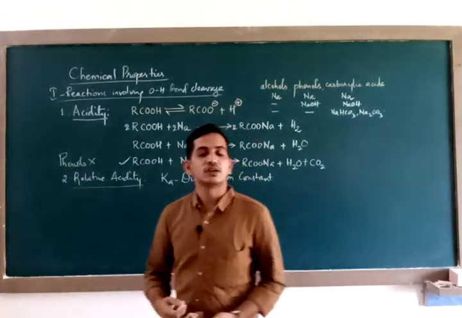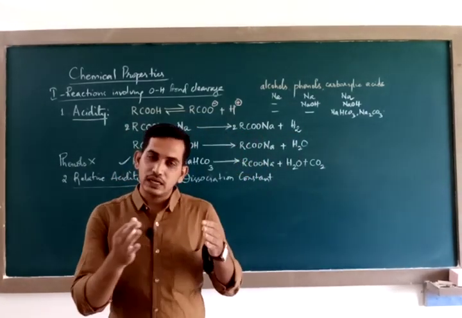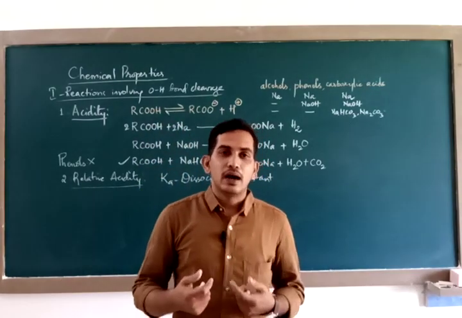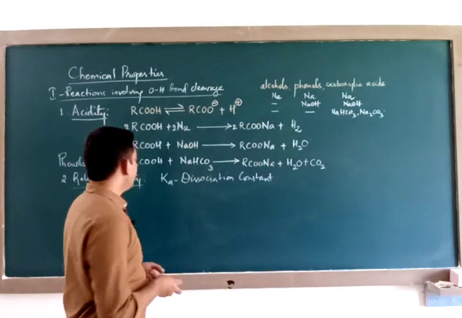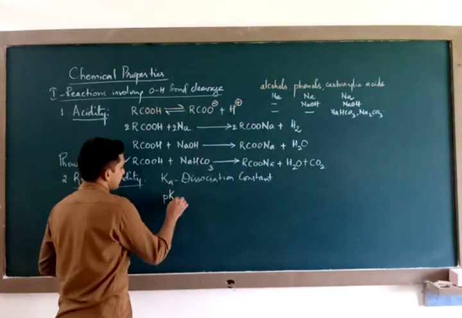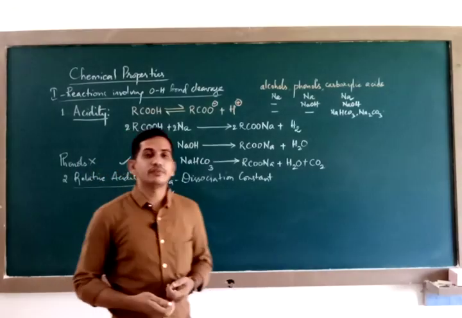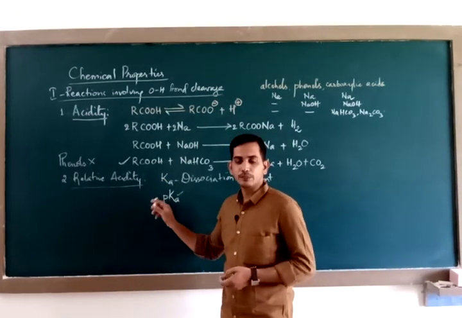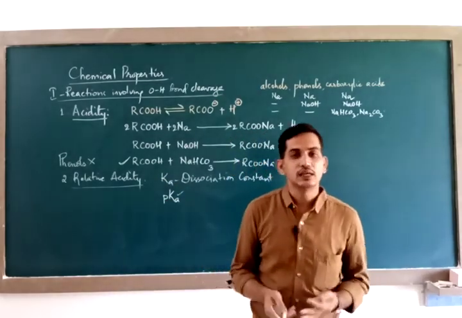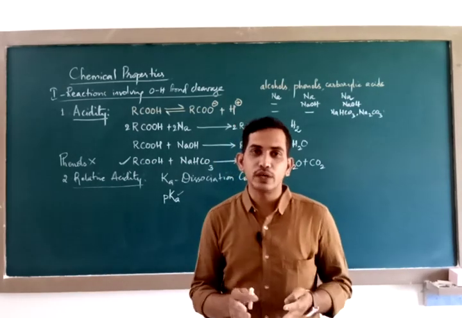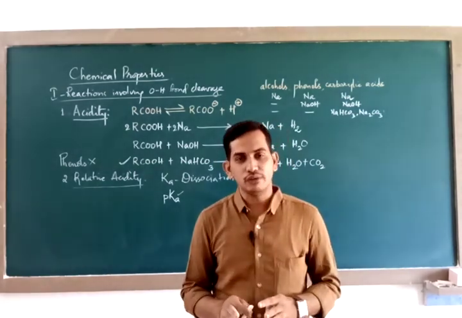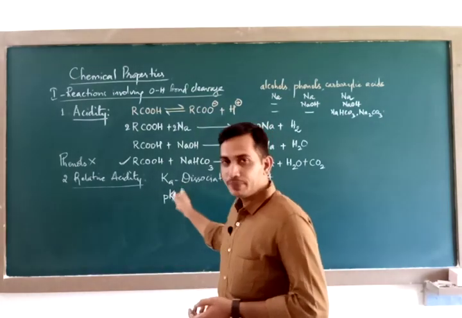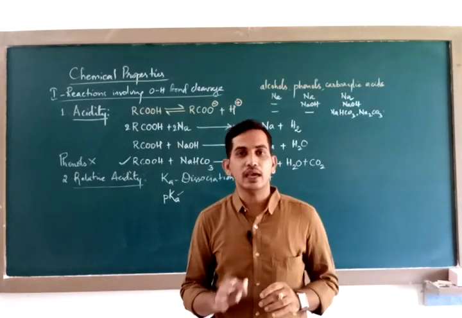Based on dissociation constant values, you can say whether a given compound is more acidic or less acidic. However, it would be much more convenient if you express the acidic strength of a compound in terms of pKa rather than Ka. pKa is the negative logarithm of the dissociation constant. It is more convenient to explain the acidic strength of any compound in terms of its pKa values and not in Ka values.